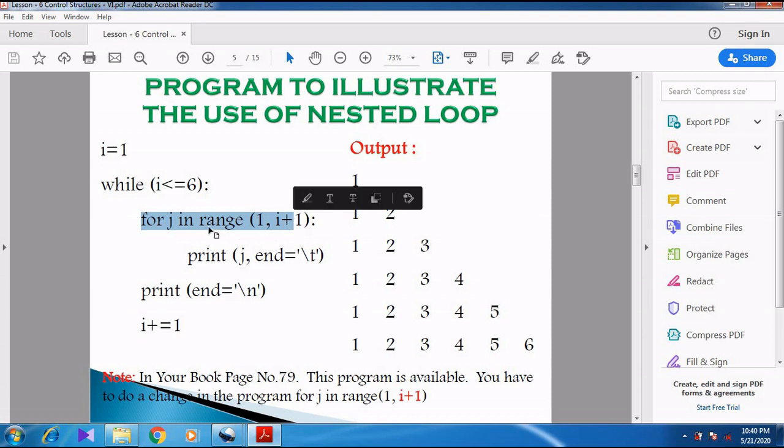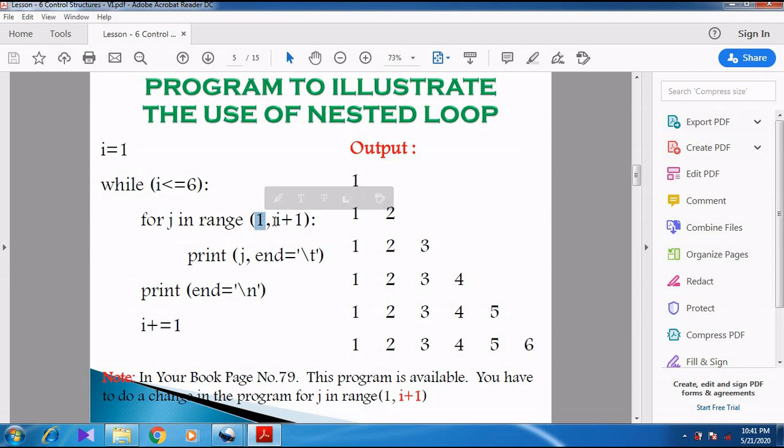Now for j in range. You can see the inner loop control variable and the outer loop control variable are different. You should keep it in your mind: the outer loop control variable and inner loop control variable should not be the same. So for j in range(1, i+1). What is the initial value? 1.